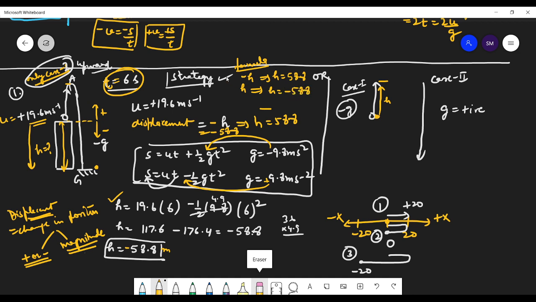Because ultimately the displacement is equals to, if you are taking it as minus H, so this will be positive. So put this value over here. The displacement will be, so in both the cases, displacement will be minus 58.8. So if I am already taking S is equal to minus H, so obviously the answer will be positive. If you are taking it as positive H, obviously the answer will be negative.